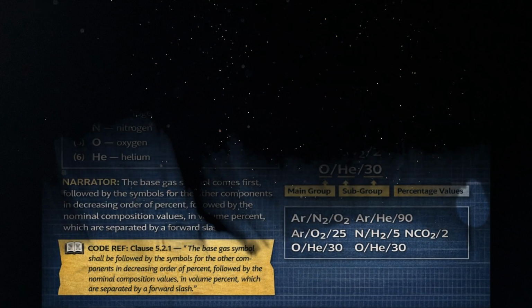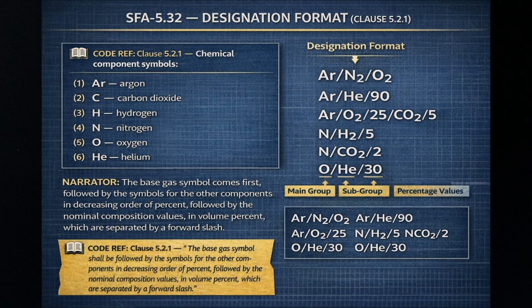The classification gives you the main group and subgroup. The designation adds the chemical symbols and the actual percentages. Clause 5.2.1 defines the chemical symbols used. Open book code ref. Clause 5.2.1, chemical component symbols. 1. Ar, argon. 2. C, carbon dioxide. 3. H, hydrogen. 4. N, nitrogen. 5. O, oxygen. 6. He, helium.